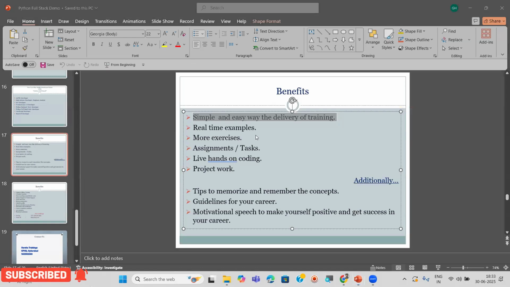It's up to you. If you want to continue only for front end, you can continue only for front end. There is no compulsion for you. If you want to continue only up to Python, you can. If you want to continue total full stack, you can. Only back end, only front end, only Python or full stack: four options for you here. You can skip at any time after completion of that particular course.